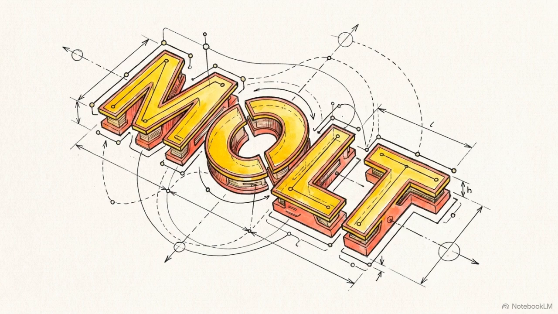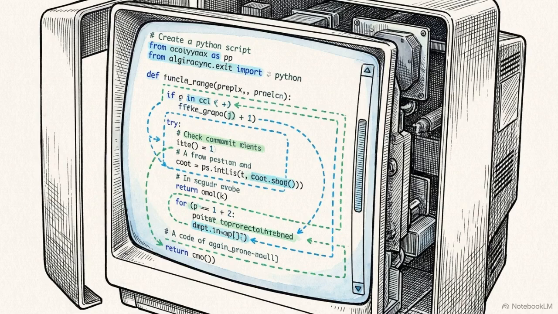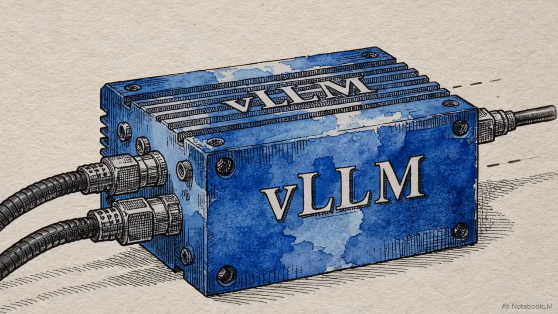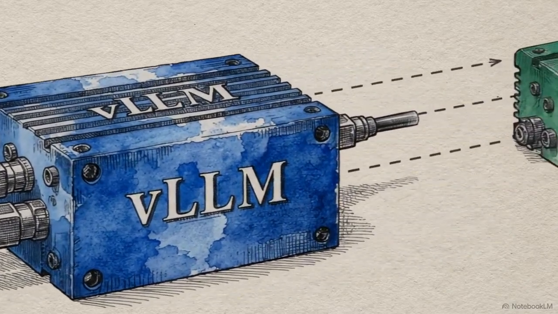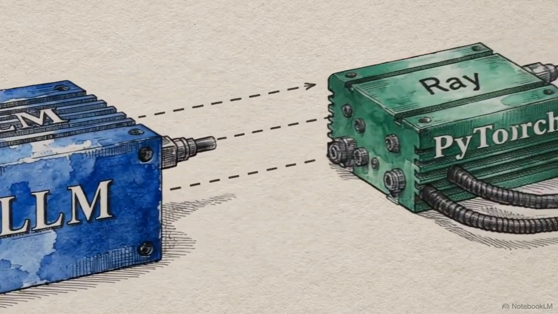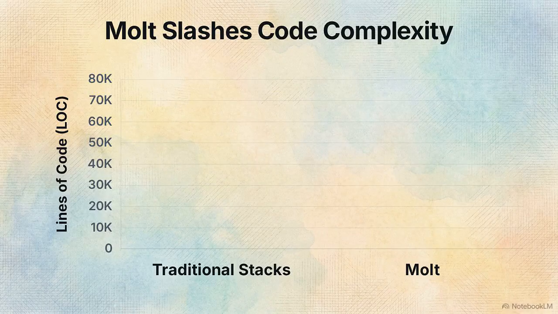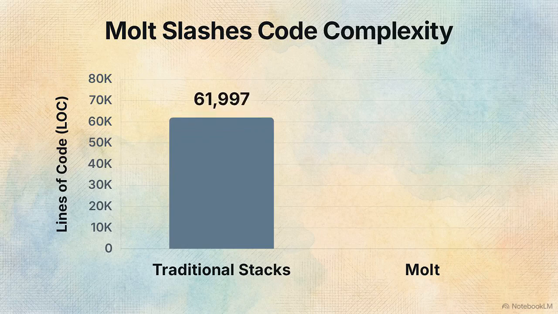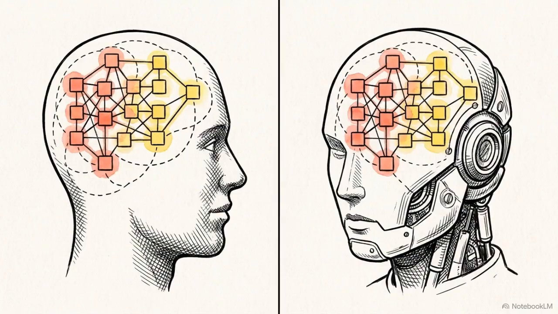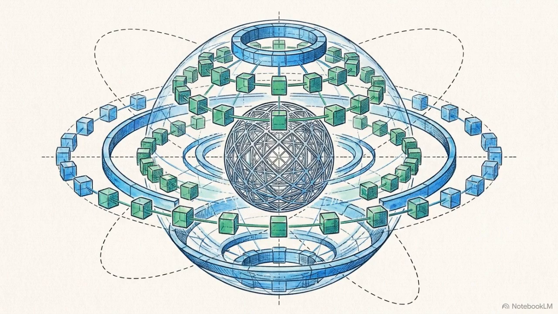Molt is a PyTorch-native training framework built to solve this exact problem. The goal is to keep the entire algorithmic flow compact enough that a researcher can trace it end-to-end without crossing an opaque abstraction layer. Molt directly composes standard, frontier-scale components. It snaps together vLLM for serving, Ray for asynchronous orchestration, and PyTorch FSDP2 for the policy actor. By relying on these native components, the complete reinforcement learning path operates on approximately 8,600 lines of code, a fraction of traditional stacks. By removing the middleware, a human researcher or an AI coding assistant can hold the entire system in their head. The framework achieves trillion-parameter scale while remaining completely readable.